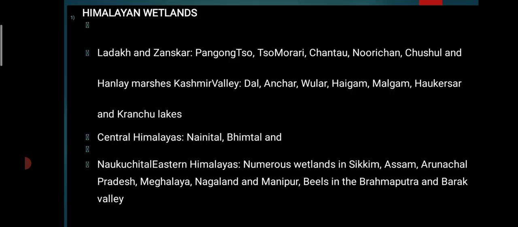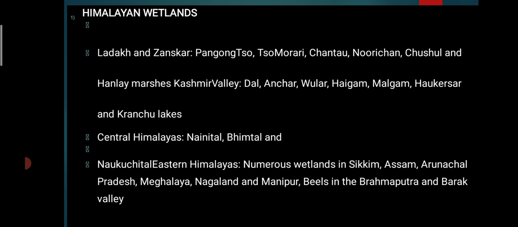Let's see which are the wetlands. I have generally explained the distribution of wetlands in India and where they are present. Let's see the actual wetlands. First we call them Himalayan wetlands. Ladakh, Zanskar, Pangong Tso, Tso Moriri, Chushul, and Hanle Marshes, Kashmir Valley, the Dal, Wular, Haigam, Mirgund, Hokersar, and the Krenchu Lake.